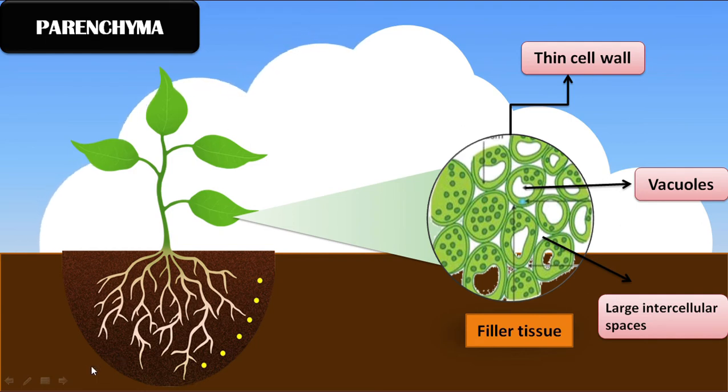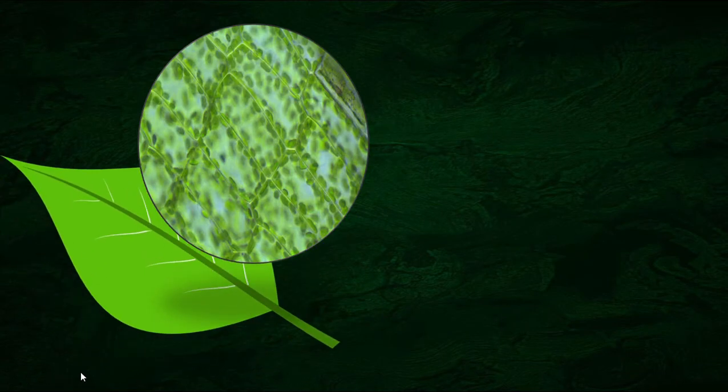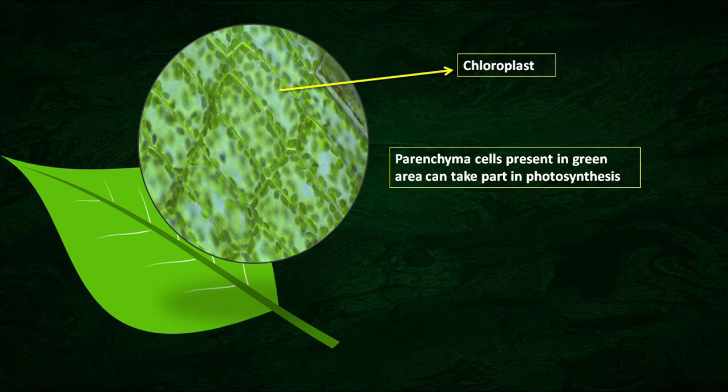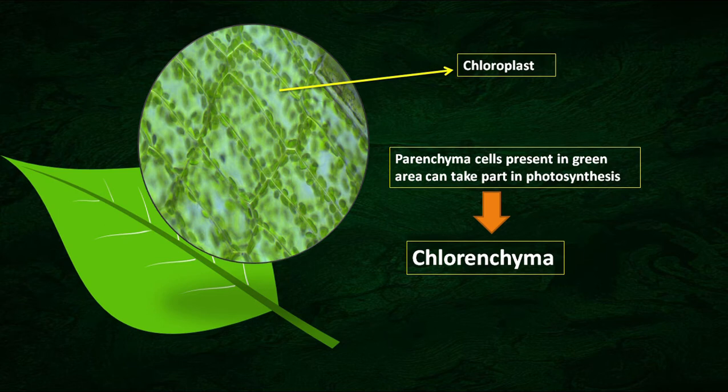Students, as I told you earlier, parenchyma tissue is known as filler tissue. Along with this, they perform various functions depending on the place they are in. For instance, the parenchyma cells present in leaves and other green parts of the plant contain chloroplast so that they can take part in photosynthesis, and hence they are called chlorenchyma.